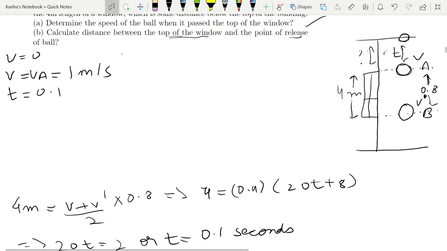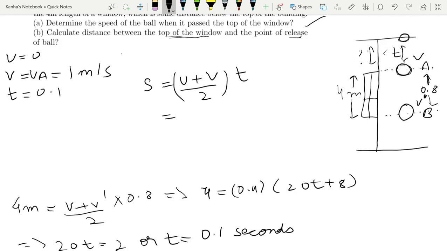So our equation s is equal to (u plus v) by 2 into t gives us u is 0, v is 1, 1 by 2 into 0.1 is equal to 1 by 20. So this is your distance.